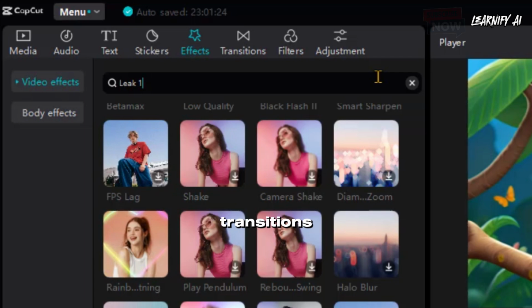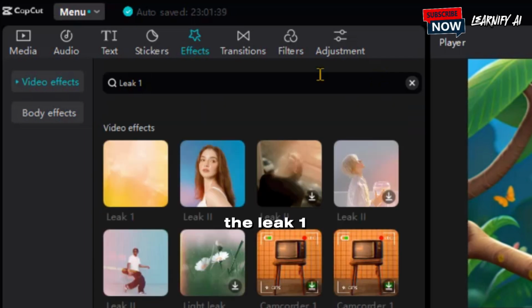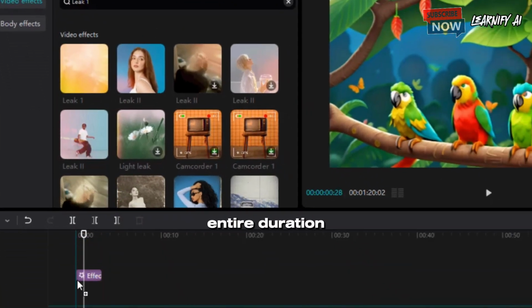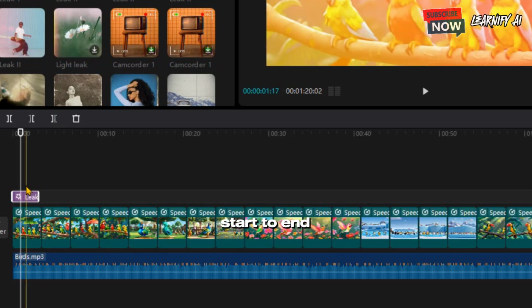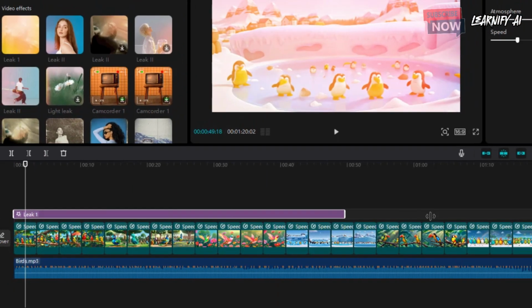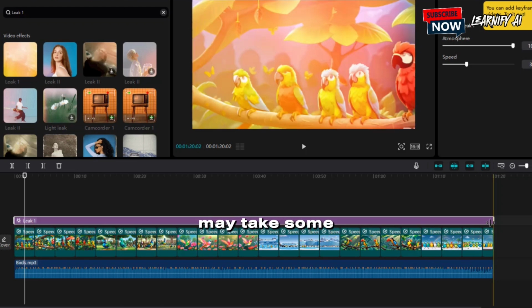After aligning and adjusting your video clips, you might want to enhance the visual appeal by adding effects and transitions. I'll select the Leak 1-inch effect and drag it to cover the entire duration of the video, meaning from start to end. Once everything is in place, click on the Export button. Rendering the video may take some time.